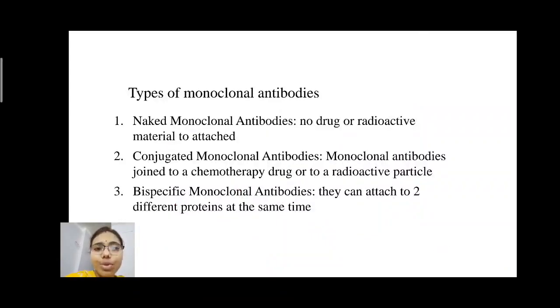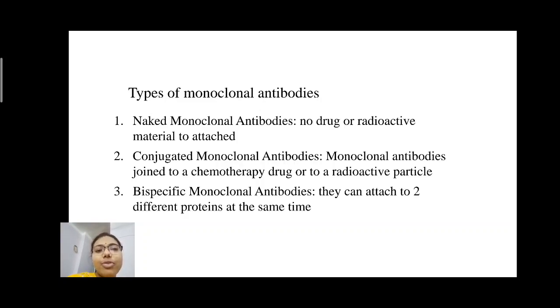Now the types of monoclonal antibodies. There are mainly three types of monoclonal antibodies. One is naked monoclonal antibodies, two is conjugated monoclonal antibodies, and three is bispecific monoclonal antibodies. For naked monoclonal antibodies, there is no drug or agent bound to them. The example of naked monoclonal antibodies is alemtuzumab.